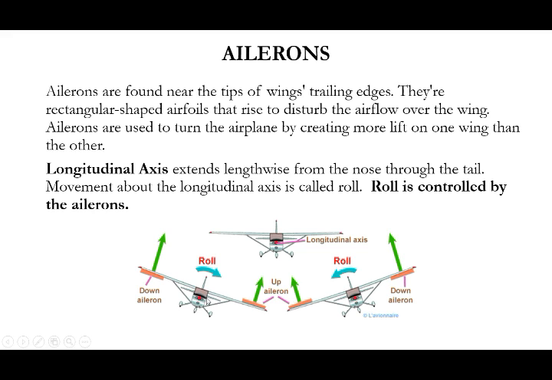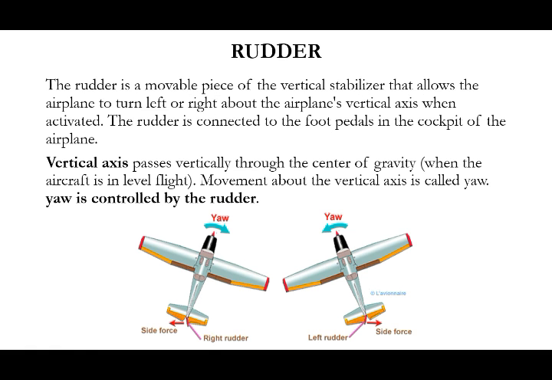For example, imagine you are sitting inside the cockpit. If you want to make a left roll, that is a left turn, your right side wing should give more lift and your left side wing should give less lift. Then only we can make a left roll. If you want to make a right roll, your left wing gives more lift, and the right wing provides less lift. Then only we can move in the right roll.